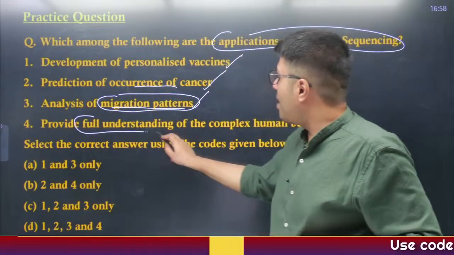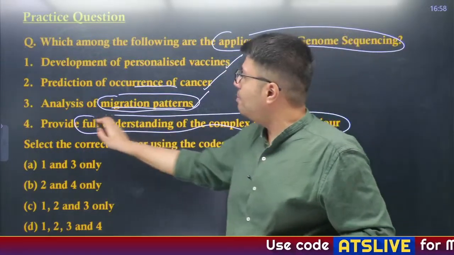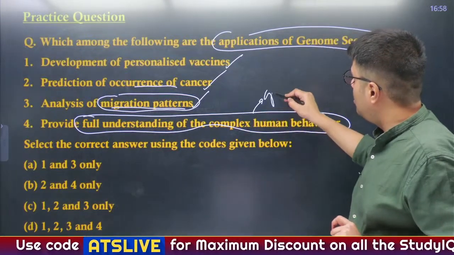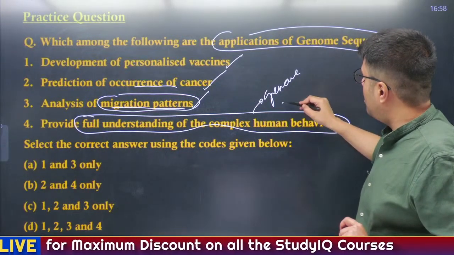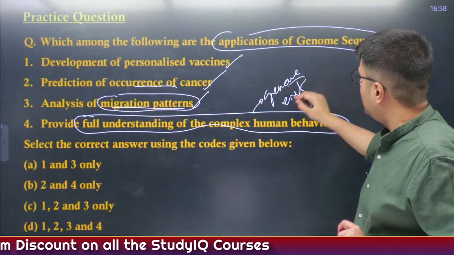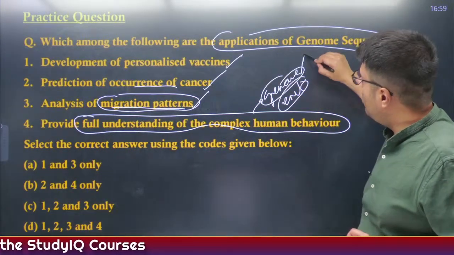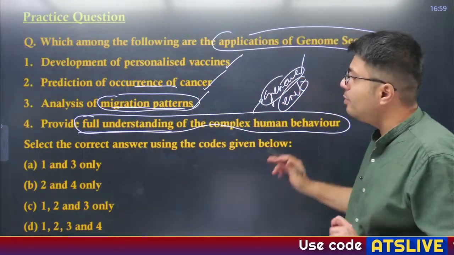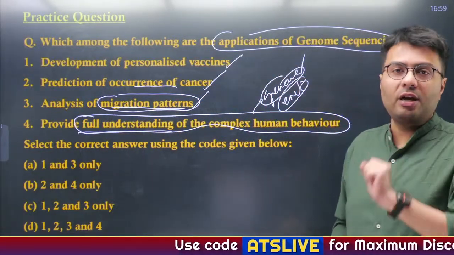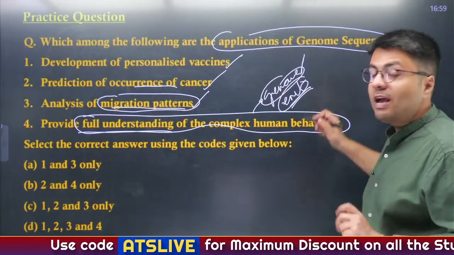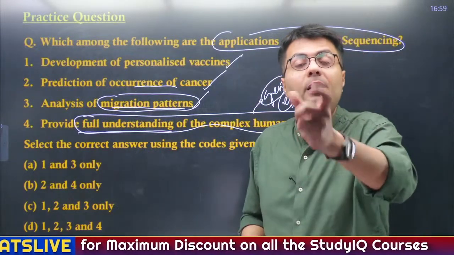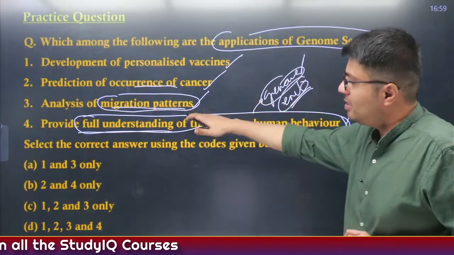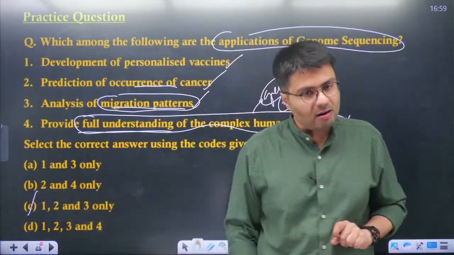Now, having a full understanding of complex human behavior, this might be determined by various circumstances. These include genome sequencing, but they also include various environmental factors, right? So you can't say that solely by understanding genome sequencing, you'll have a full understanding. By understanding genome sequencing, you'll have only a partial understanding of human behavior, because human behavior also responds to the environment and not just your genomes, right? So the fourth is not the correct application. The rest three are, therefore option C is the right answer.